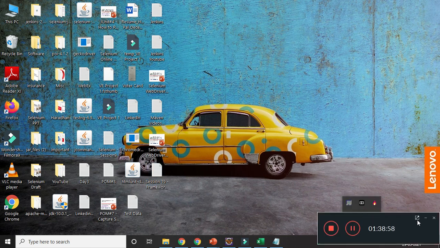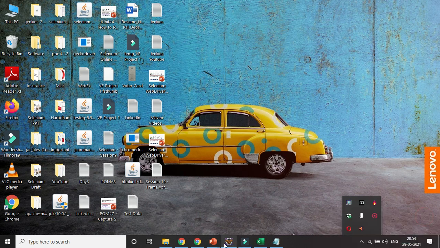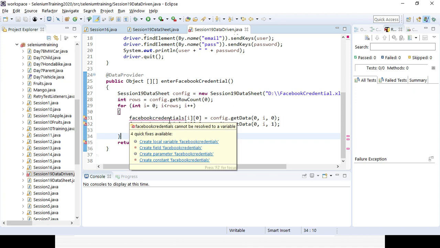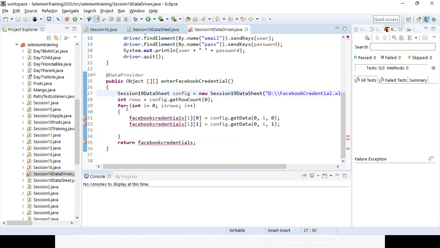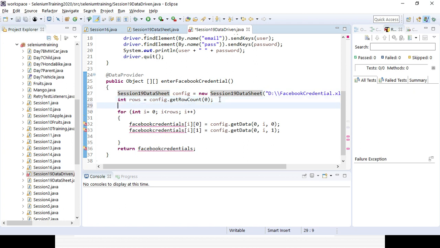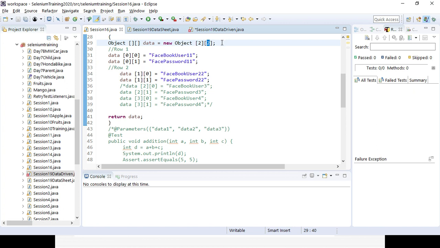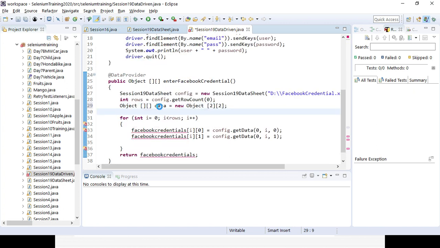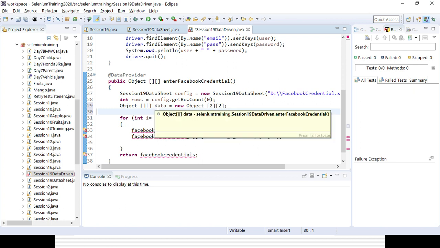So here we have done everything correct, but we need to give the object return type, right? Okay. So here definitely we are at row. After that we need to give the object, right? Because this is the object type we are giving it. Okay. So here we will be giving the object type, and we will be giving the object variable name.